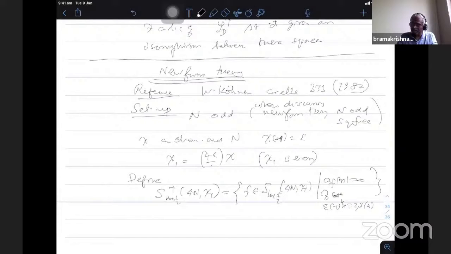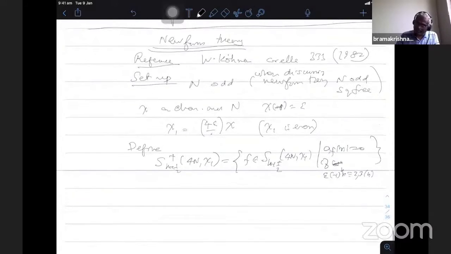So (-1)^k epsilon n being 2 or 3 mod 4 means coefficient 0. If I collect all the forms in the full space of cusp forms, then he defines this to be the plus space. Again, he introduces the Hecke operators, which preserve the spaces.